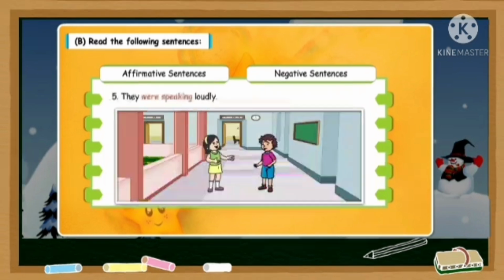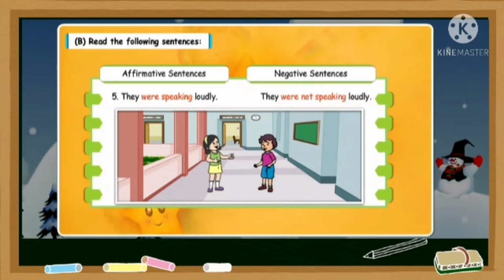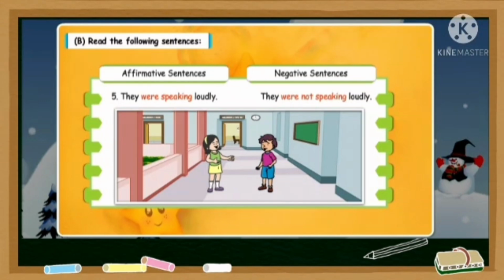Fifth, they were speaking loudly. Again, we have the past continuous tense. We will make it into a negative sentence. Then it will become they were not speaking loudly. We added not in between were and speaking.